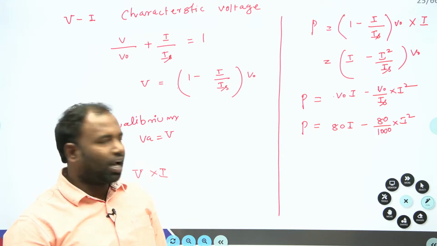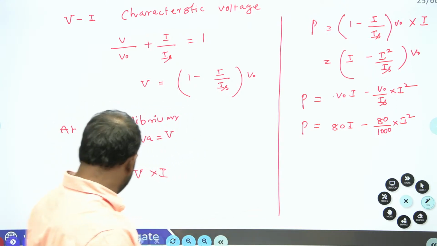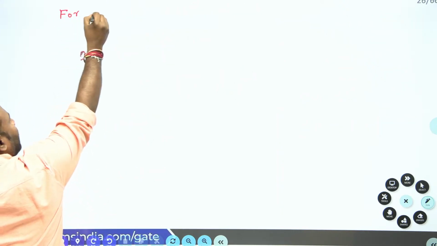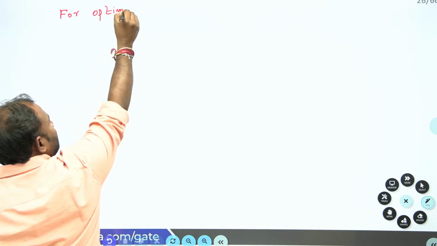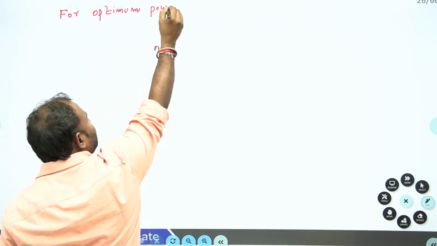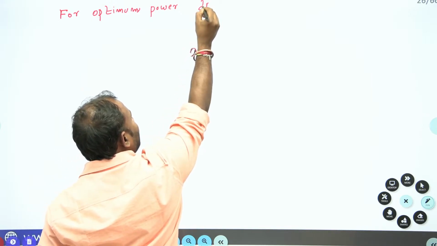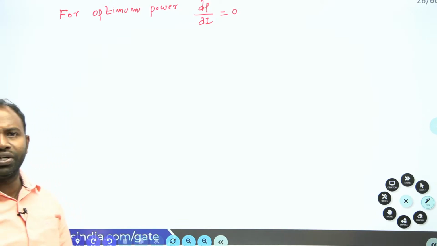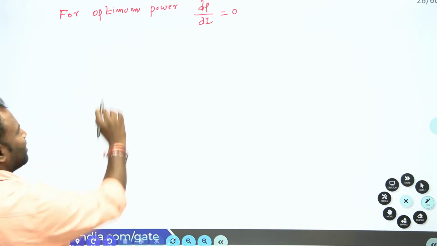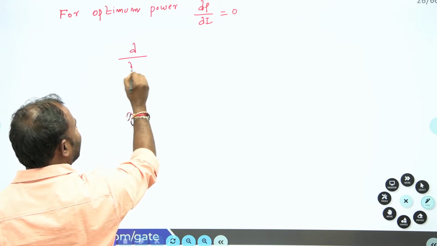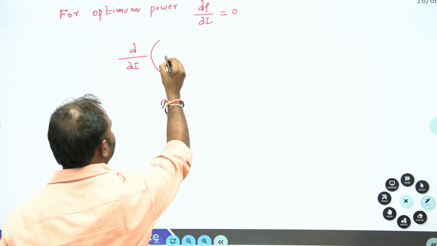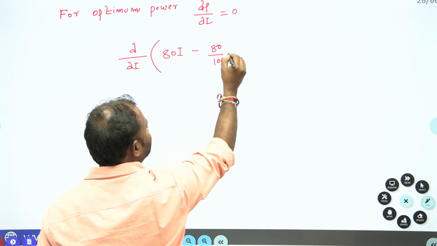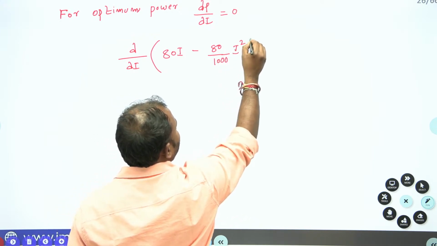Alright guys, let us go for optimum power. For optimum power, dP by dI is equal to 0, that is what we have discussed now, right? So d by dI of 80I minus 80 by 1000 I square is equal to 0.